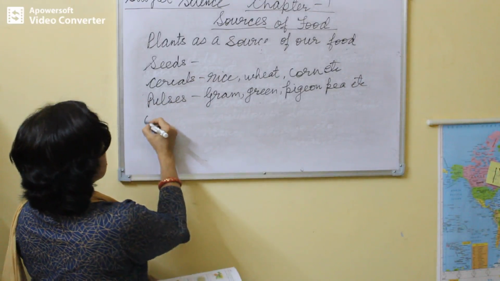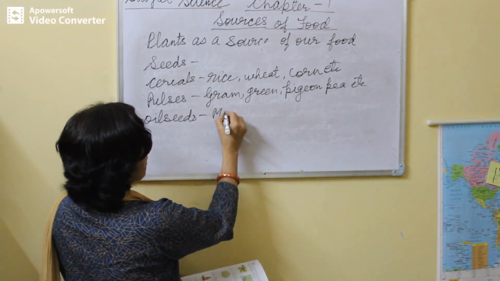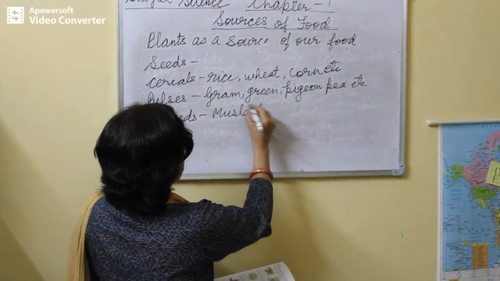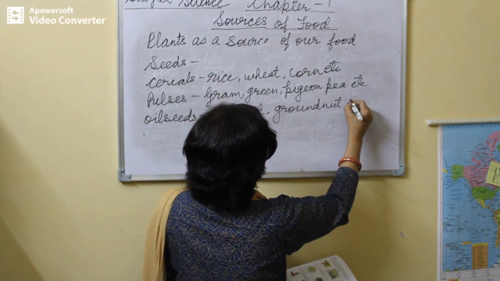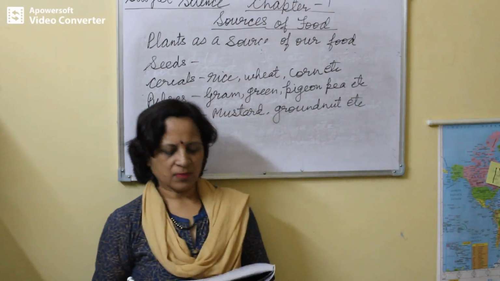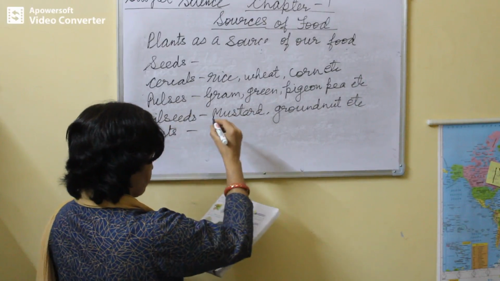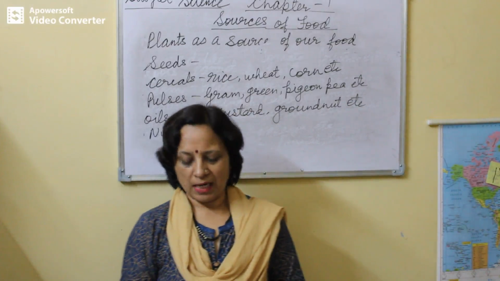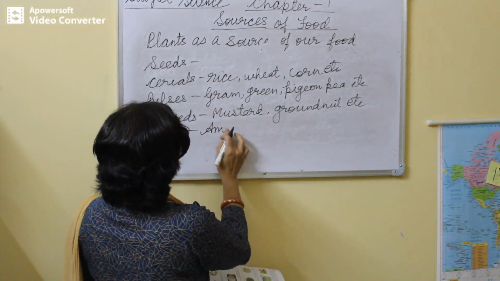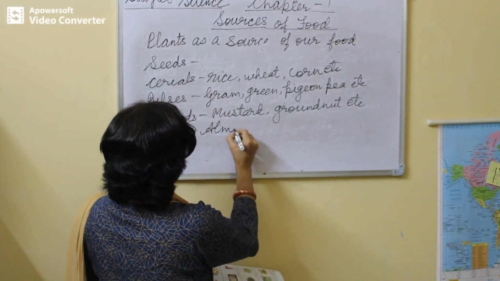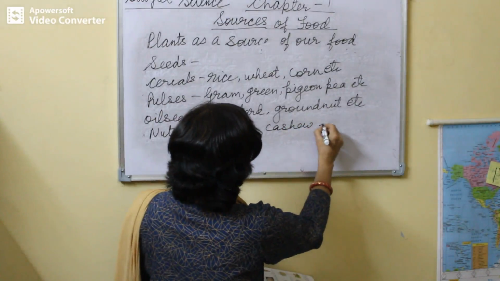Oil seeds. Some seeds are also used for oil. Examples: mustard, groundnut, etc. Nuts. Some seeds are used as nuts. These nuts are high energy food. Okay. Examples are almonds, cashew, etc.